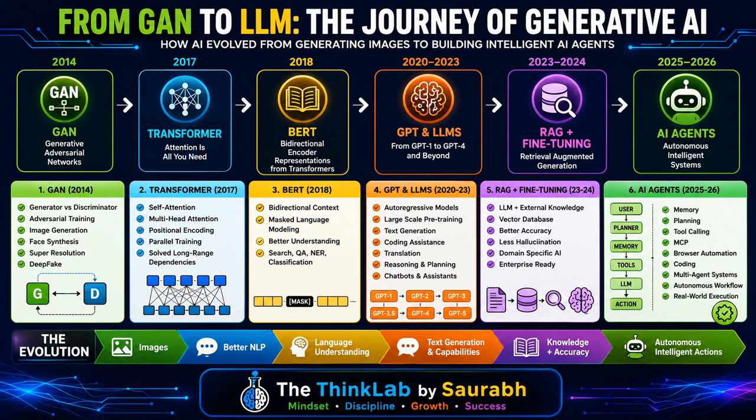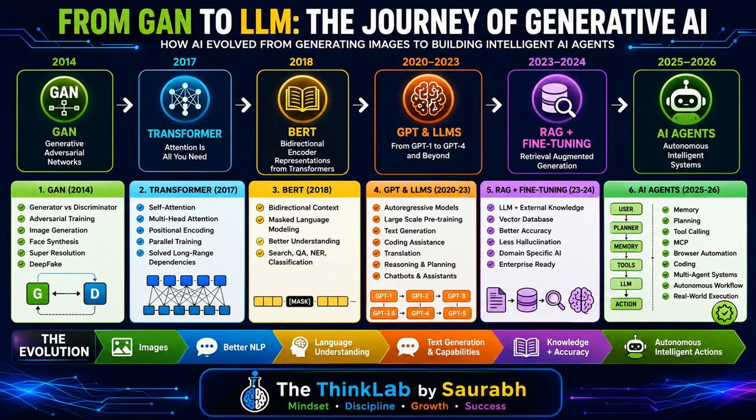RAG is retrieval augmented generation. RAG combines an LLM with external knowledge. Instead of relying only on the training data, the system retrieves the relevant information before generating an answer. The workflow is: document, embedding model, vector database, similarity search, relevant context, LLM, and the final answer. This reduces hallucination and allows organizations to build AI assistants using their own internal documents. RAG is widely used for enterprise AI, customer support, healthcare, finance, and legal systems.